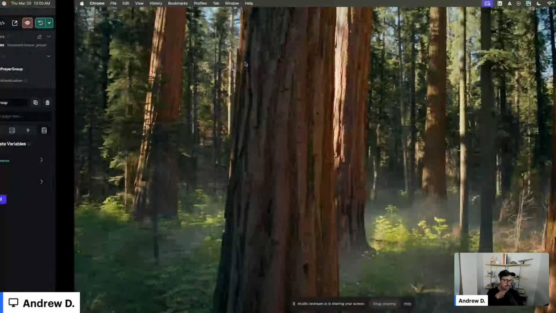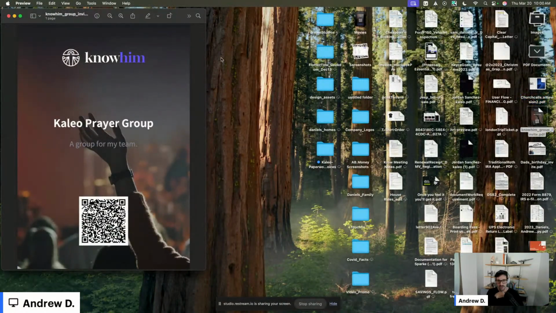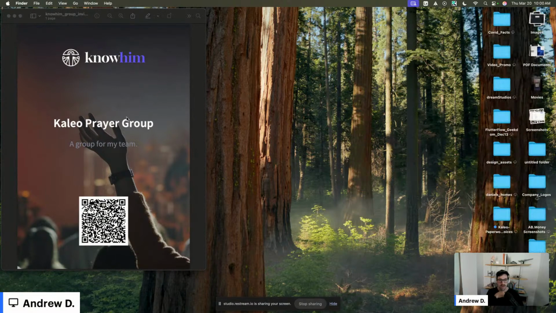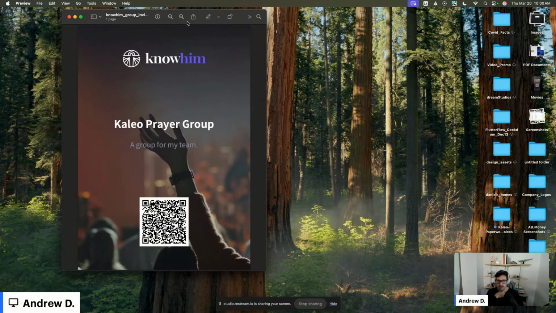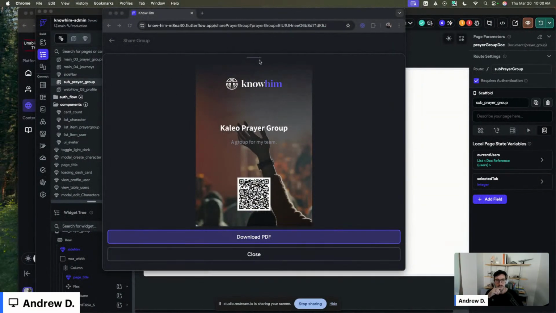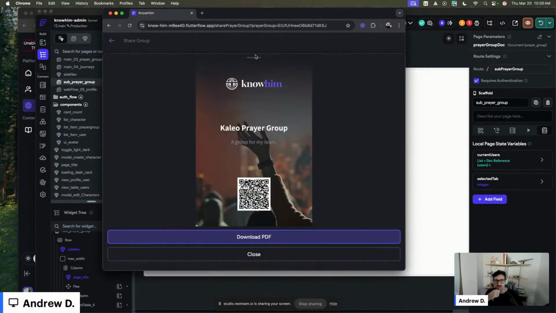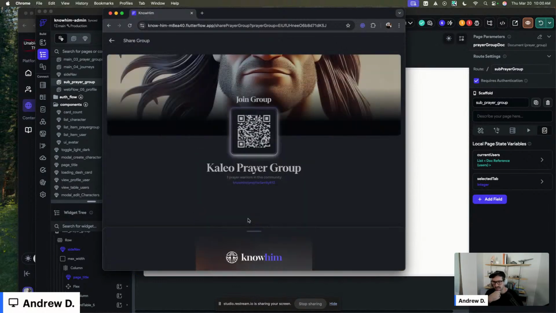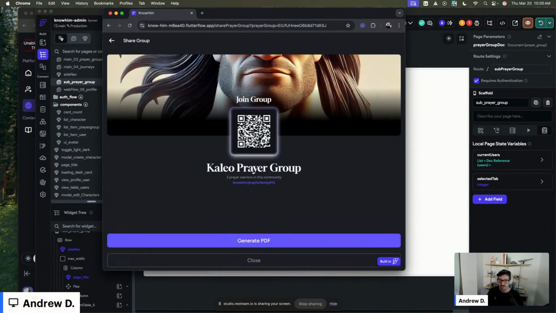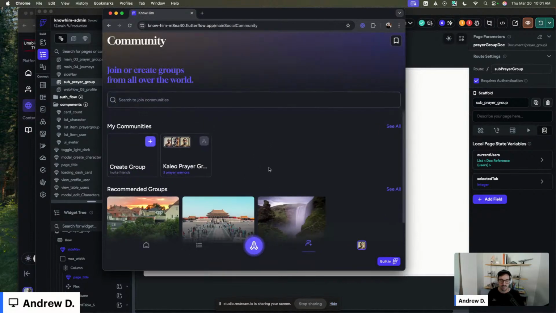Actually, let's see. I have a PDF of what it created and what I downloaded. Right here. So this is again not bad. Really cool, functional, very functional. We have the dynamic QR codes, but the goal is that you don't look at that on a digital device. It is cool if you're sharing with your friends, saying download this app, join the prayer group. But all in all, you probably want something that is printed.